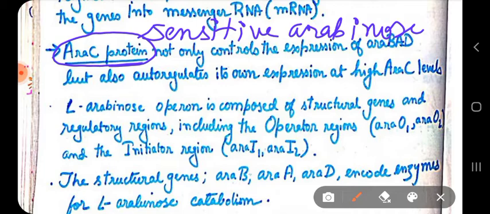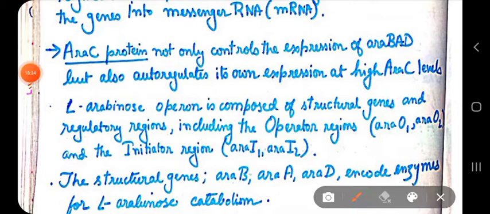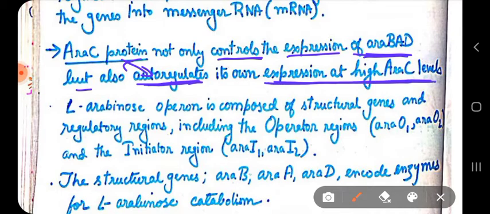Simply it says that ARA-C is a regulatory protein, very sensitive to arabinose, and it controls the expression of ARA-BAD genes, and it also auto-regulates itself for its own expression at high ARA-C levels.